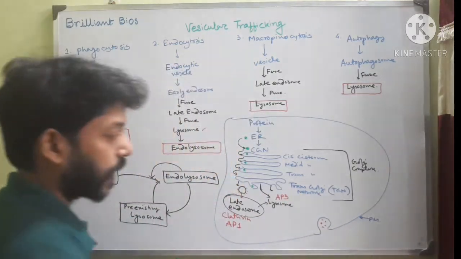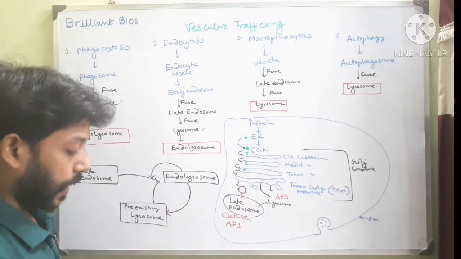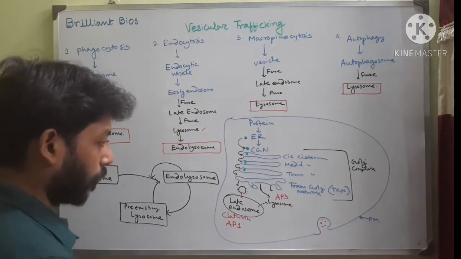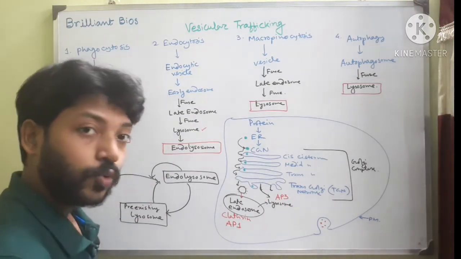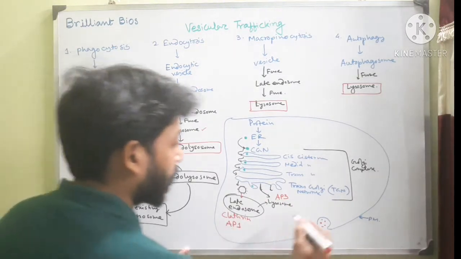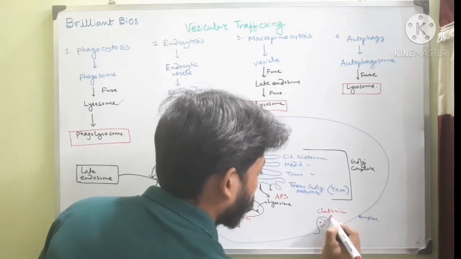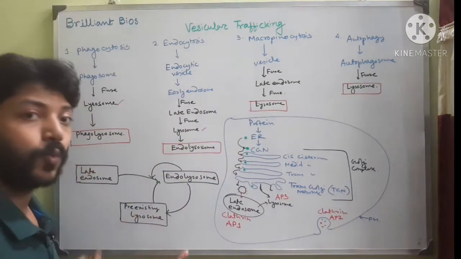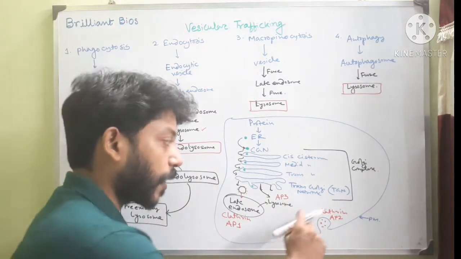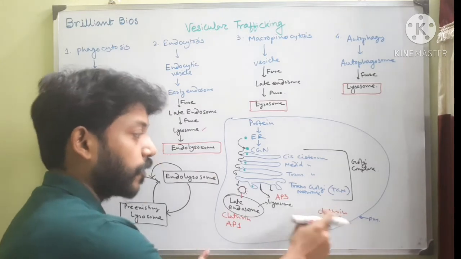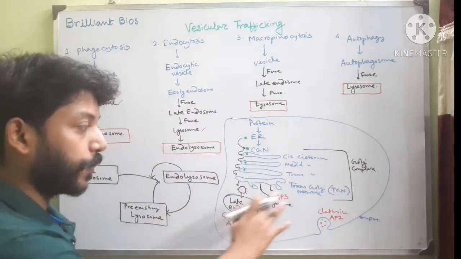This is the protein that is destined for the lysosome. This budding forms with the help of clathrin. Clathrin remains the same, but another protein is called adapter protein 2, not adapter protein 1. The vesicle budding is helped by clathrin and AP2, not by AP1 or AP3.